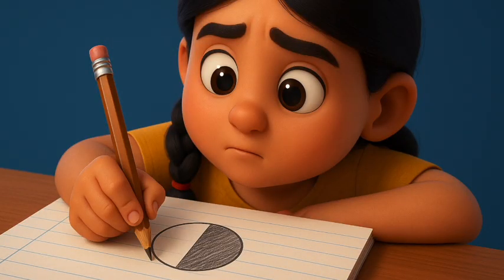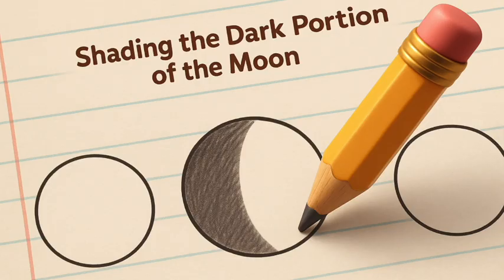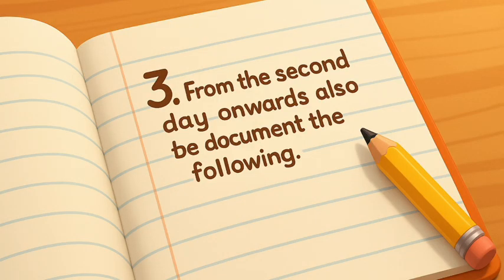C. Shade the corresponding circle with pencil to show the bright portion of the moon as shown in Fig. 11.1. D. Shading the dark portion of the moon. 3. From the second day onwards, also document the following.